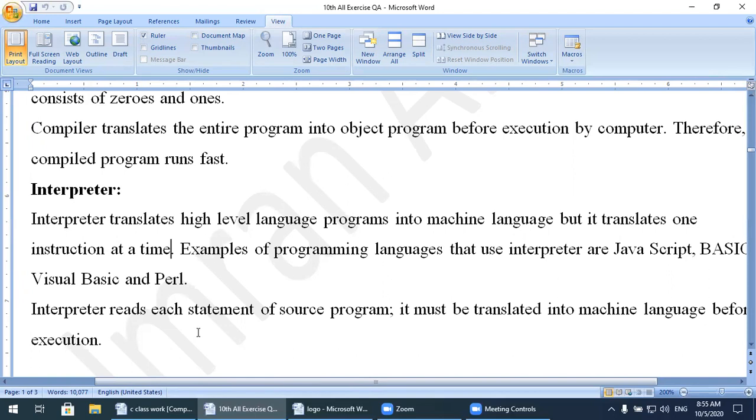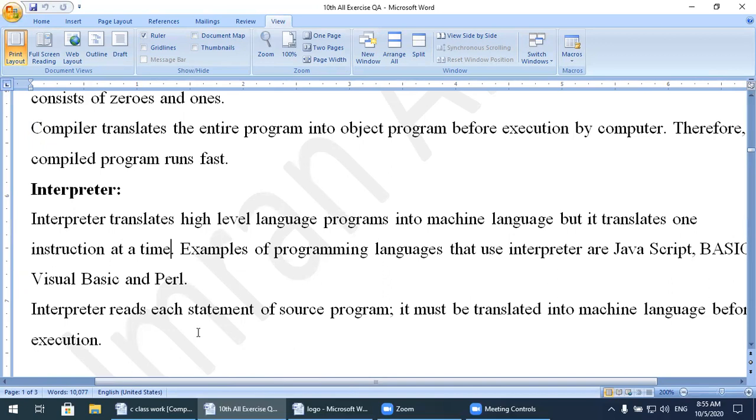Let's say you are writing a program in the BASIC language, because BASIC uses an interpreter and the C language uses a compiler. You want to execute your program, and there are 10 lines in it. When you execute it, the interpreter will execute the first line and check whether there is an error.